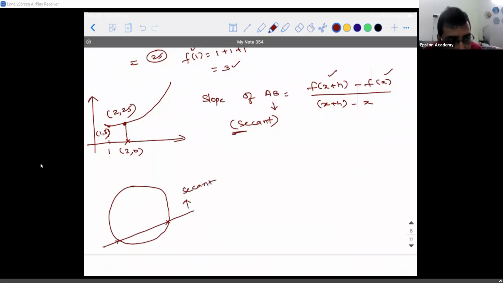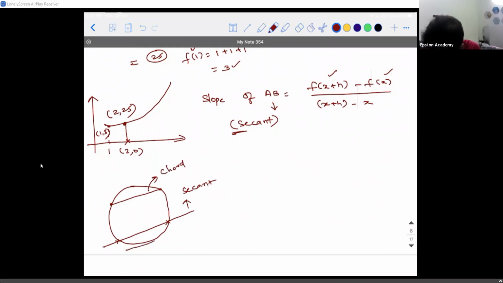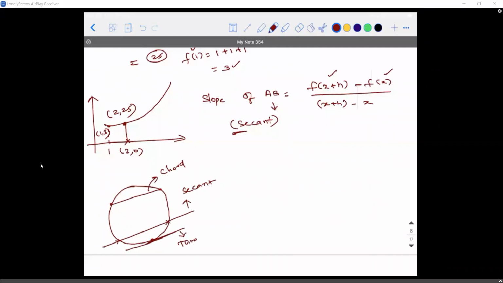Do you guys know this or not? Yes, sir. Similarly, if you take any 2 points internally and join them, you get a line segment called a chord. Similarly, if you draw a line which touches the curve at only 1 point, it is called a tangent.